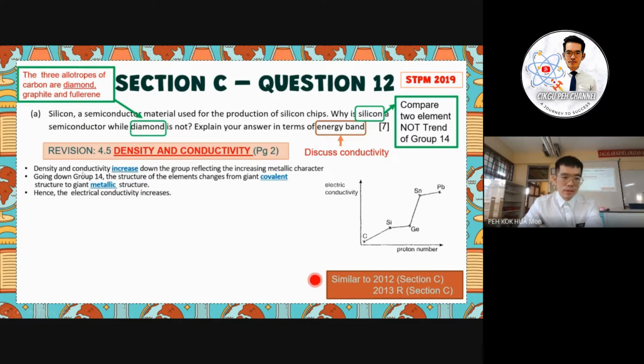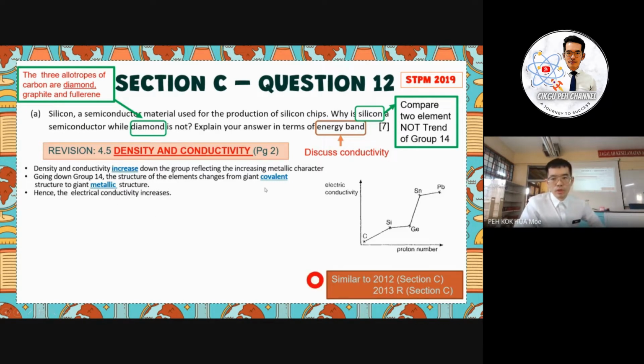We can see that the conductivity increases down the group, reflecting the increasing metallic character from carbon to lead. So they become more conductive. This is because the structure of the elements changes from giant covalent to metallic structure.